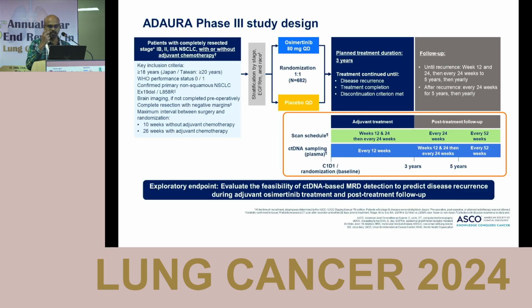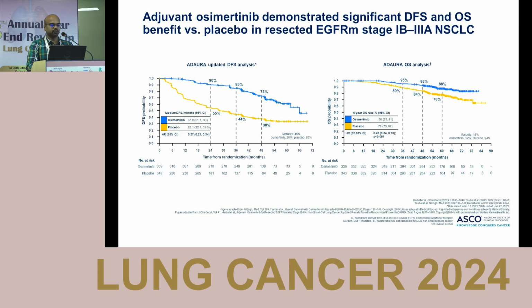So just refreshing the ADAURA phase 3 study design. Patients with completely resected stage 1B to 3A NSCLC, with or without adjuvant chemotherapy, with EGFR exon 19 deletion and L858R, were randomized either to osimertinib 80 milligram OD for 3 years versus placebo. The 5-year updated analysis showed DFS with a hazard ratio of 0.27, and the 5-year OS was 88 versus 78% with a hazard ratio of 0.49.